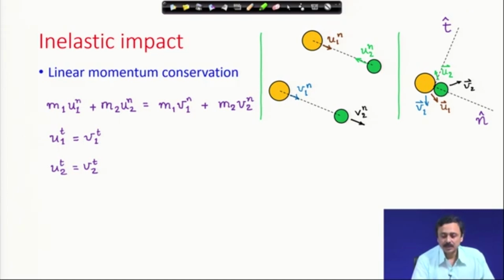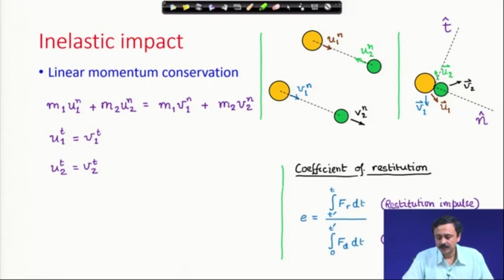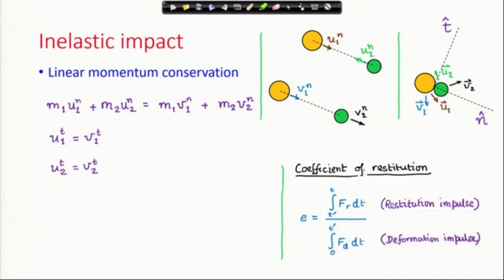What people do is to study something called restitution, the deformation and restitution process during impact, and a coefficient of restitution is defined. How is it defined? The coefficient of restitution is the impulse of the force during restitution divided by the impulse of the force during deformation. Now, what are these processes?